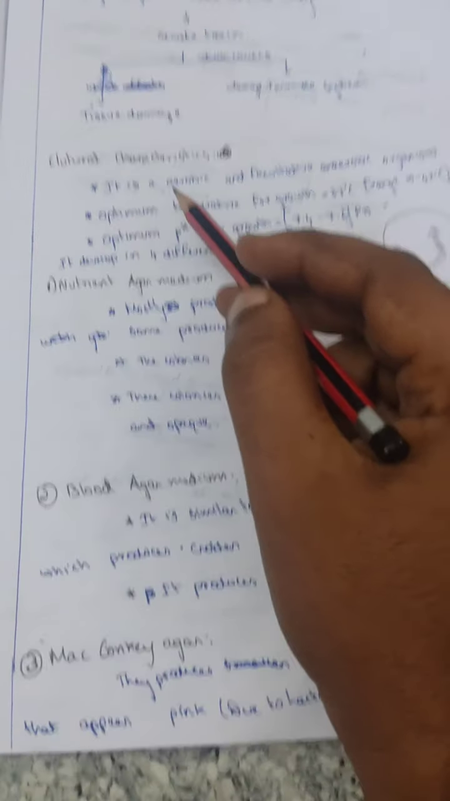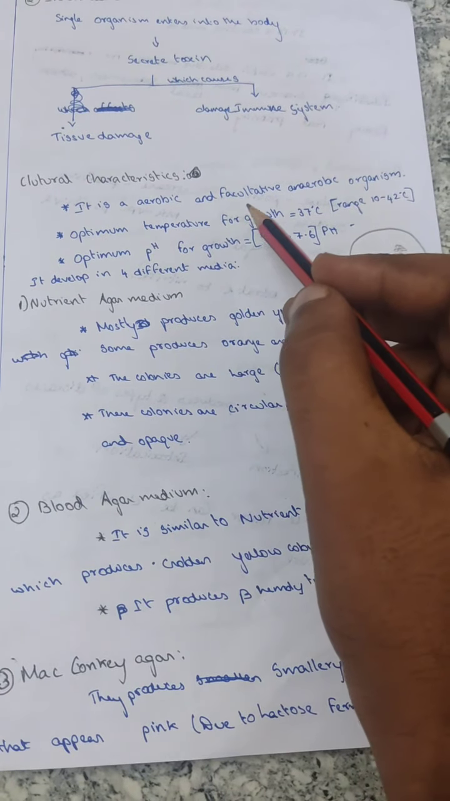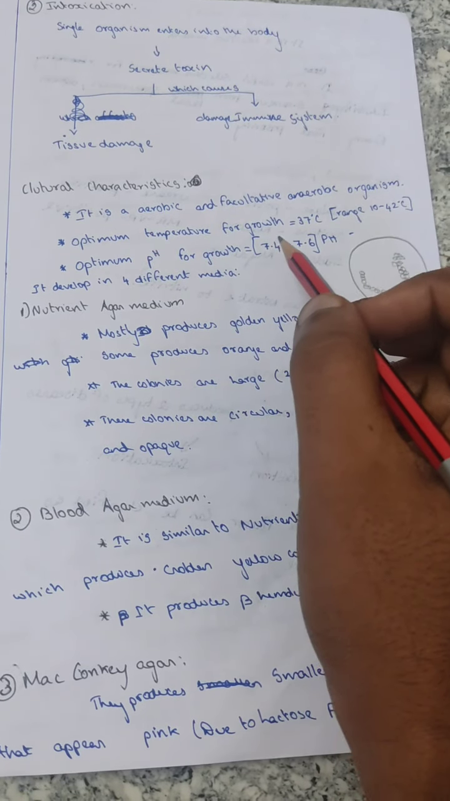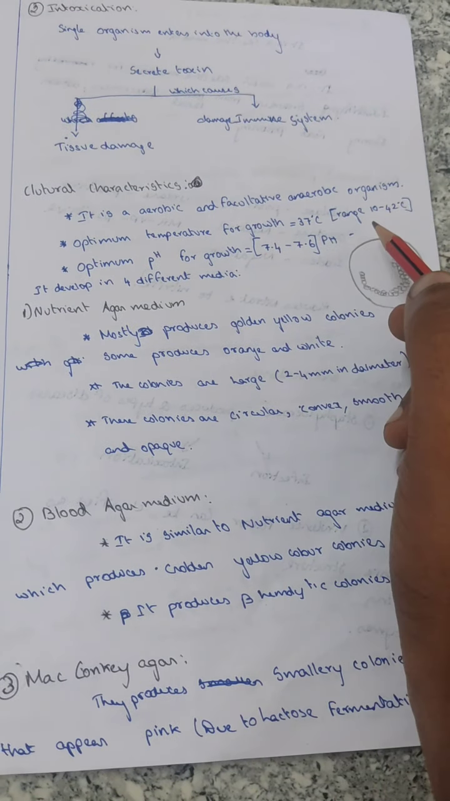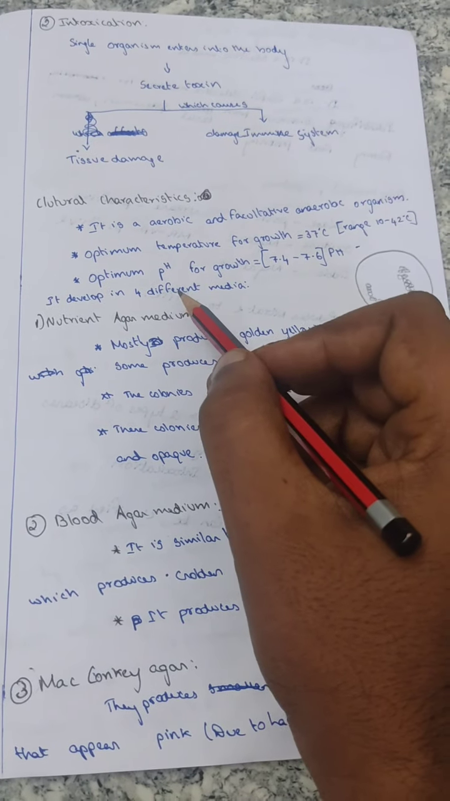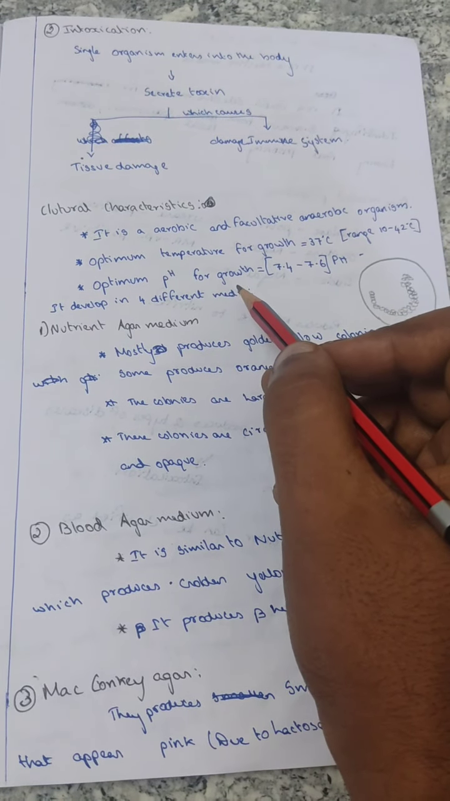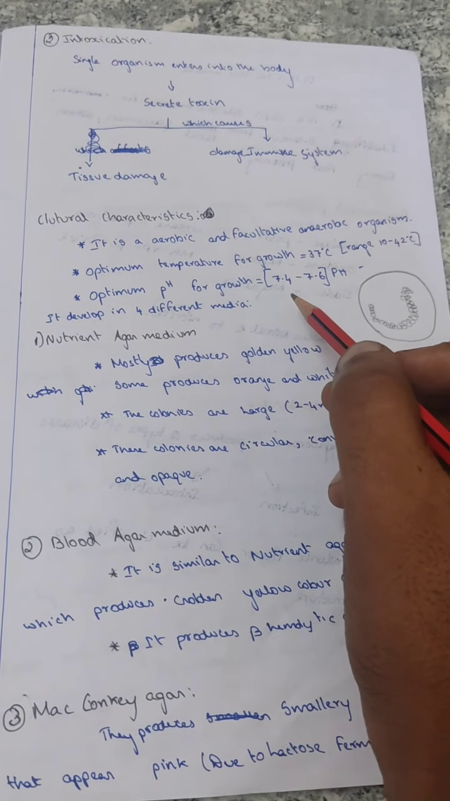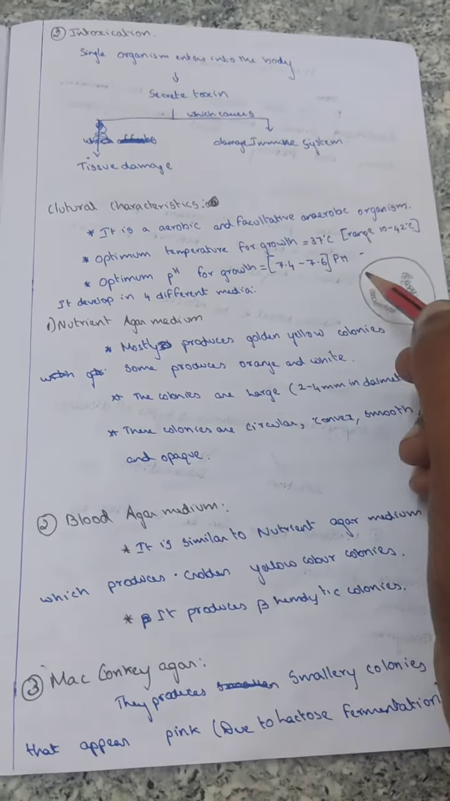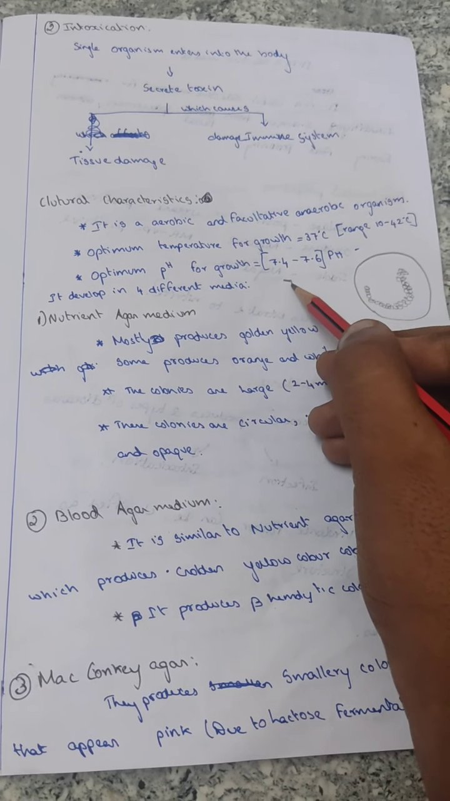Cultural characteristics. It is an aerobic and facultative anaerobic organism. Optimum temperature for growth is 37 degrees Celsius, with a range from 10 to 42 degrees Celsius. Optimum pH for the growth of these organisms is 7.4 to 7.6, which is optimum 7.5.